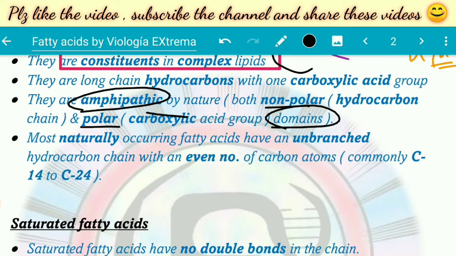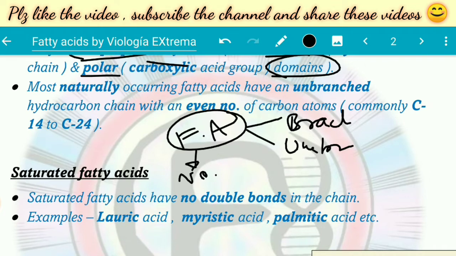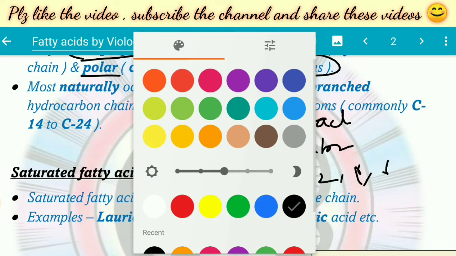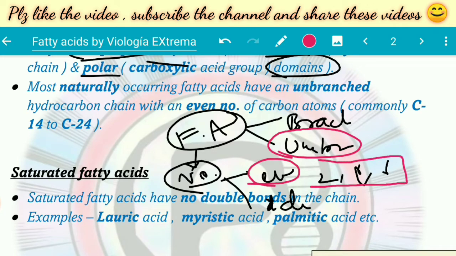Now, the hydrocarbon chain in fatty acids can be branched or unbranched. The number of carbons in the hydrocarbon chain can be an even number or an odd number, even like 2, 4, which are divisible by 2. Biologically occurring fatty acids, which are naturally found in living organisms, are usually unbranched fatty acids which contain an even number of carbons in the hydrocarbon chain.